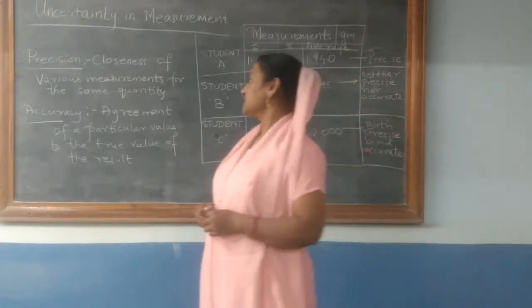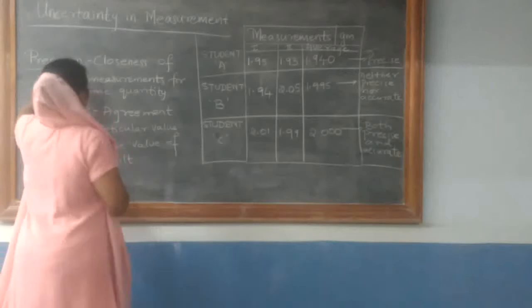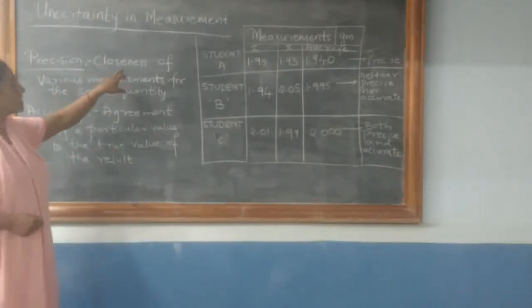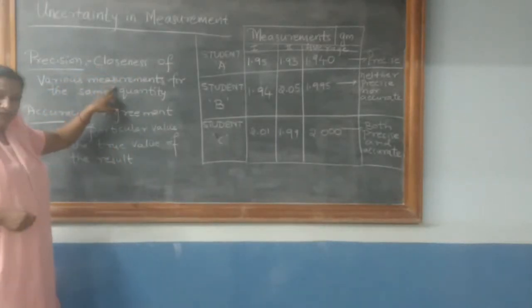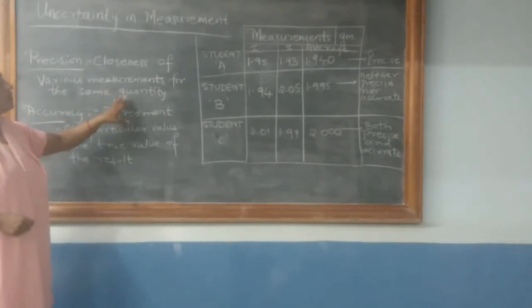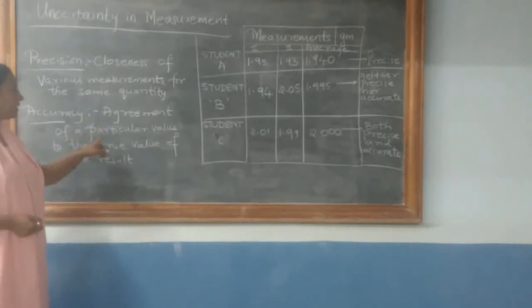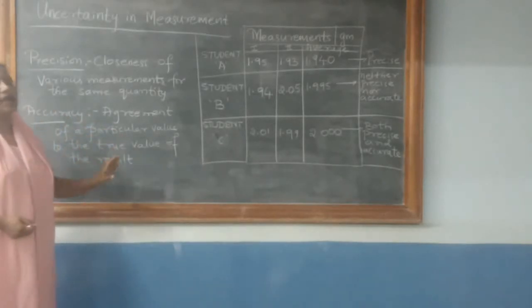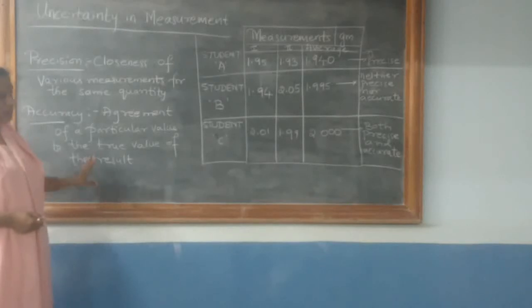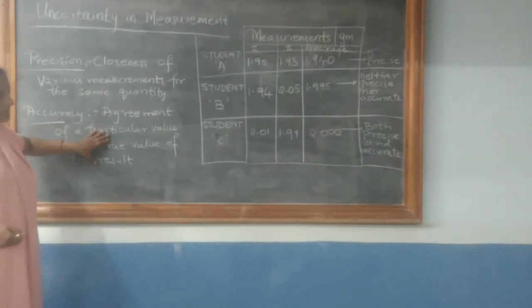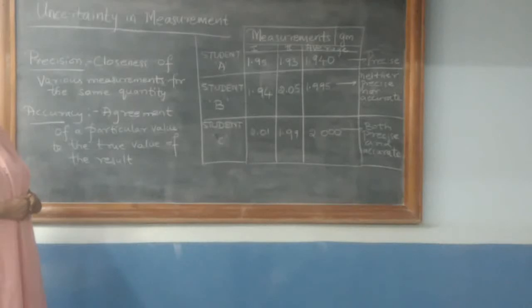How do we define precision then? Precision is the closeness of various measurements for the same quantity, whereas the other term, accuracy, is the agreement of a particular value to the true value of the result. Now to understand these two definitions, I will take one particular example.